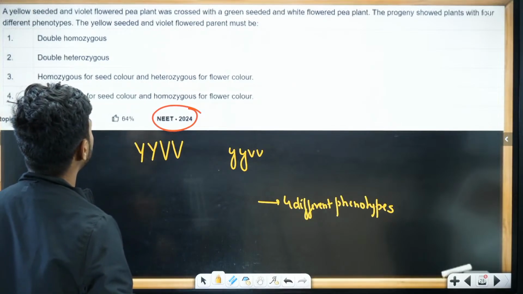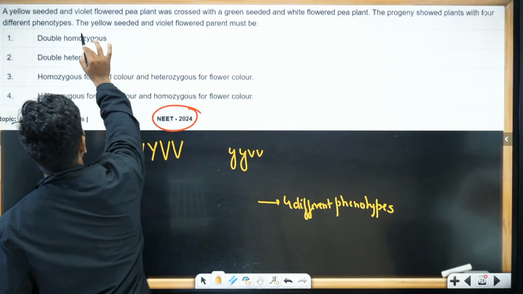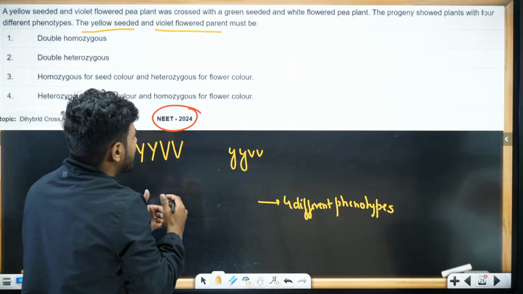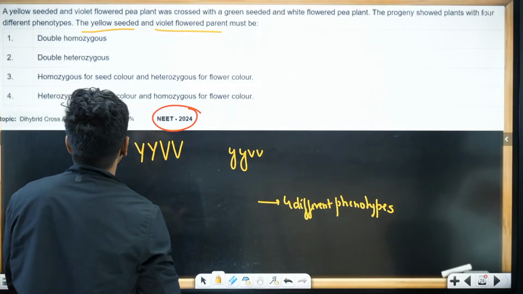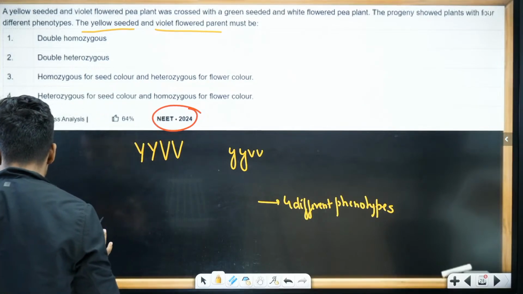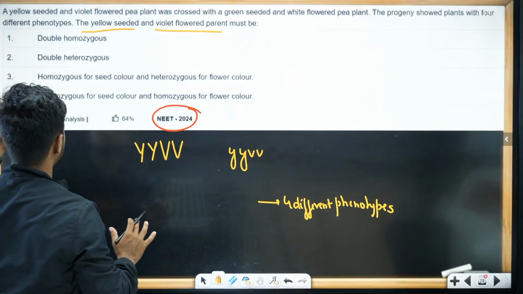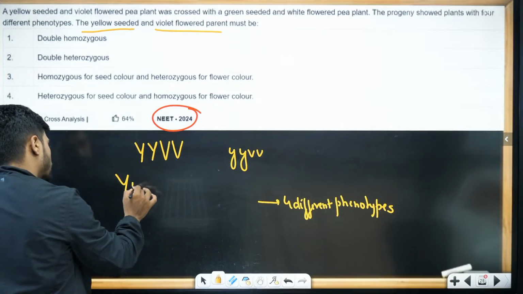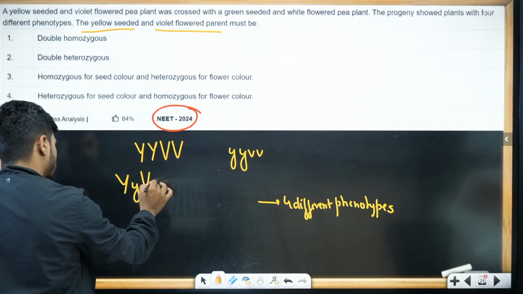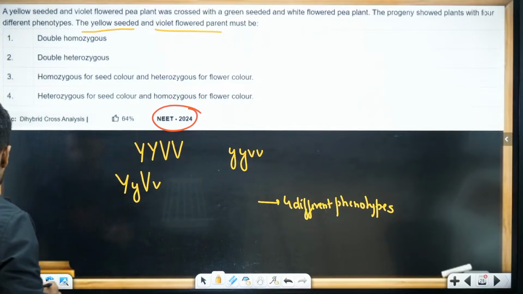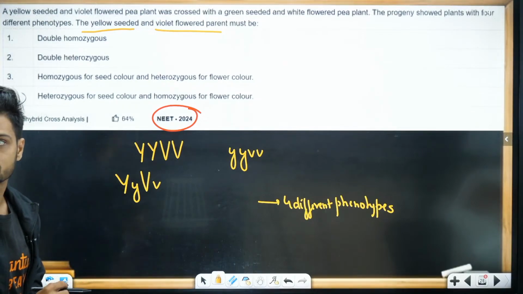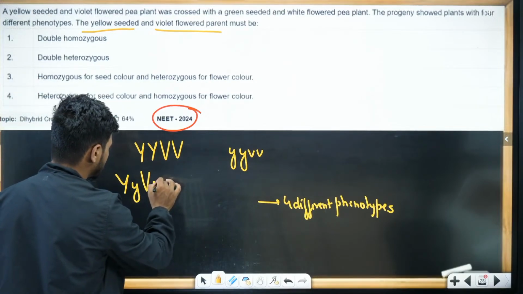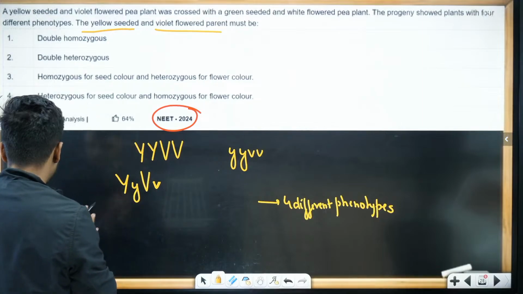The yellow seed and violet flower parent must be. Students, they're asking you how the parent looks like. Now tell me, simple. Let's do simple. What if the parent is in heterozygous condition? What is it going to be? Capital Y, small y, capital V, small v. Do the cross now. If it is going to be heterozygous, what are the gametes we get?